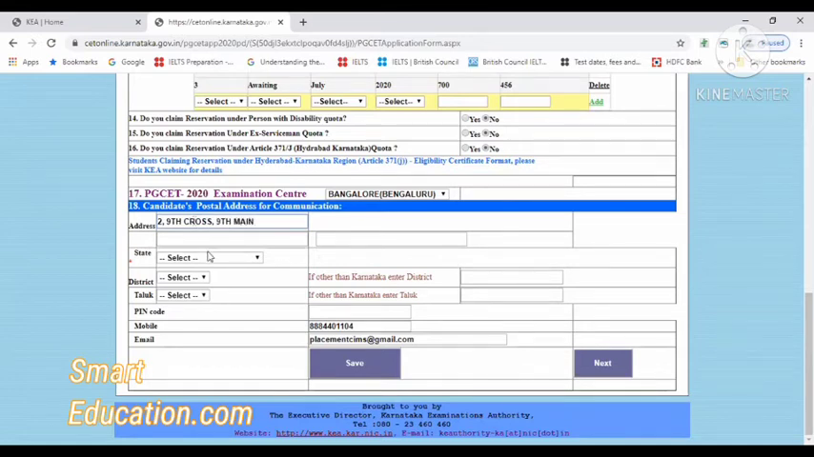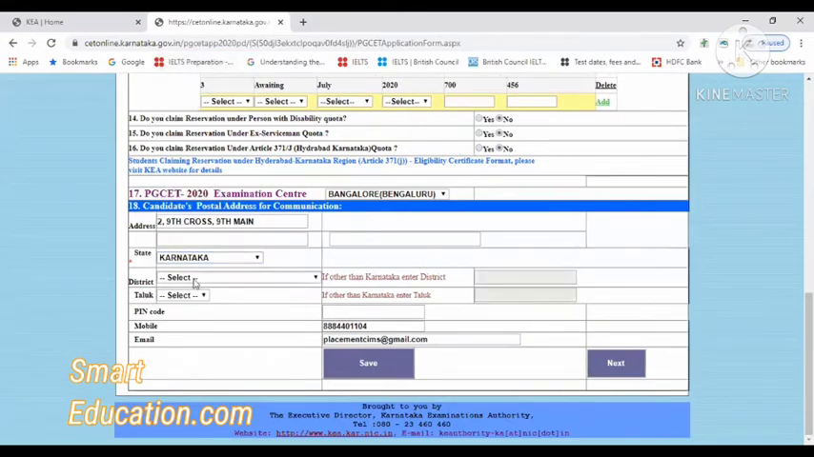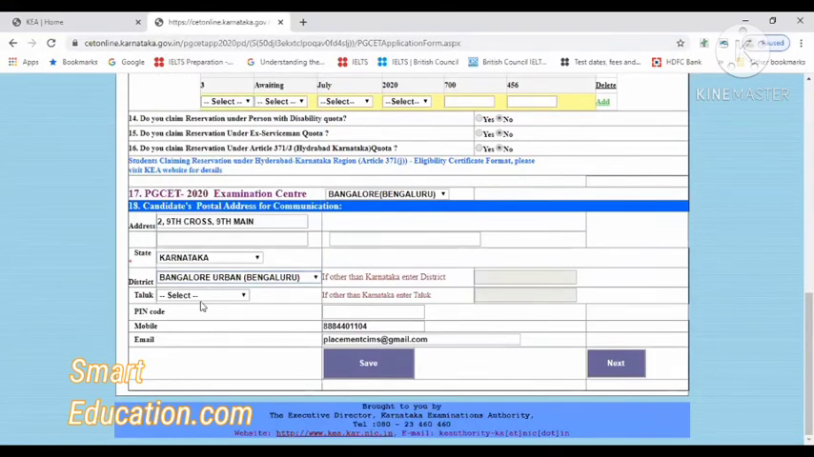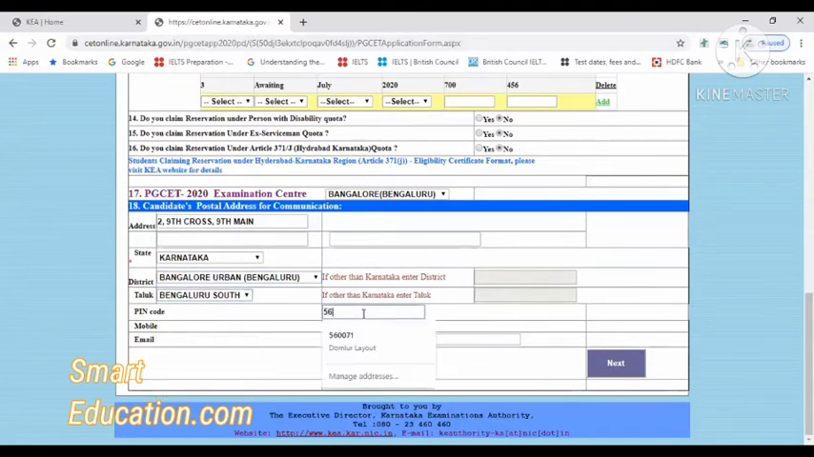I've just given my college details here. Then state Karnataka, district Bangalore Urban, and taluk Bangalore South. You have to give your permanent house details here, but I've given my college details. So this is what it is, and I'm going to click on the save button.